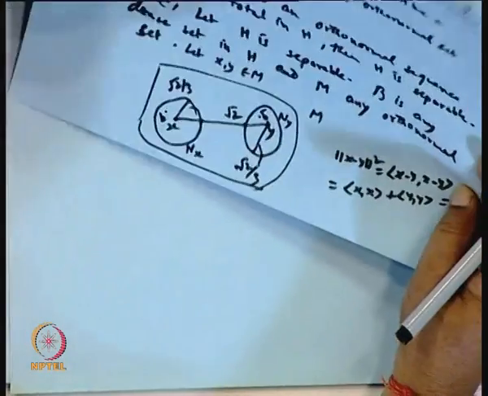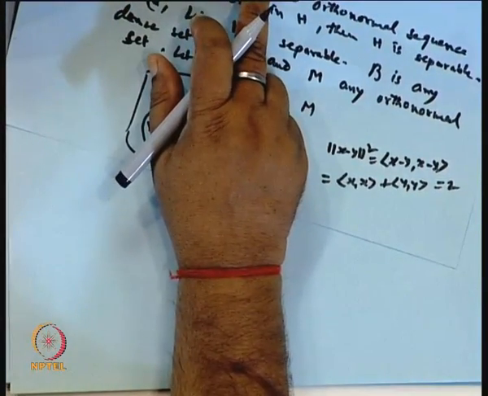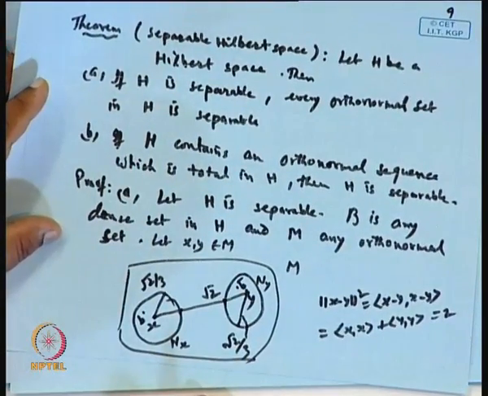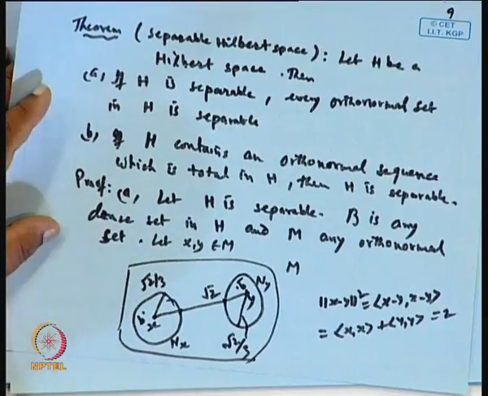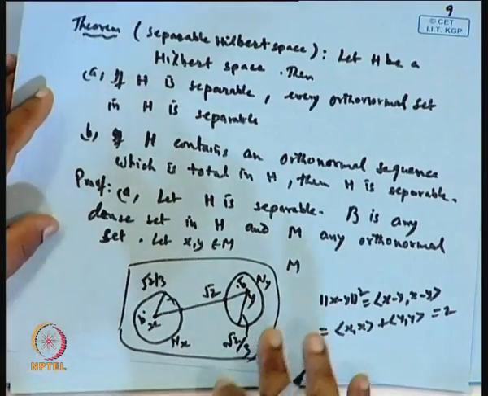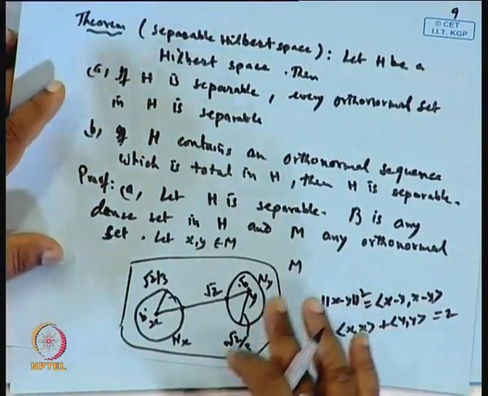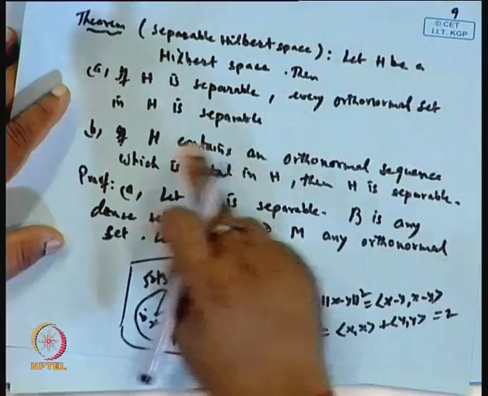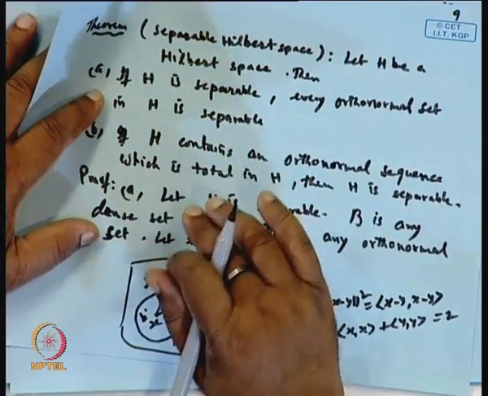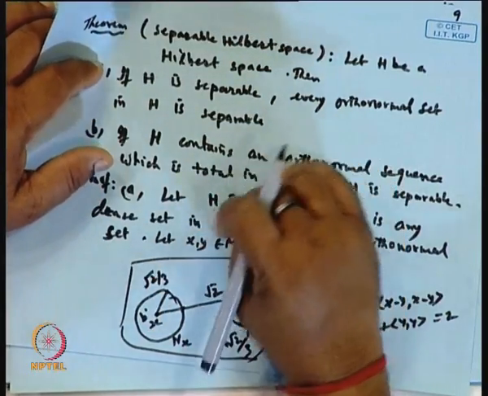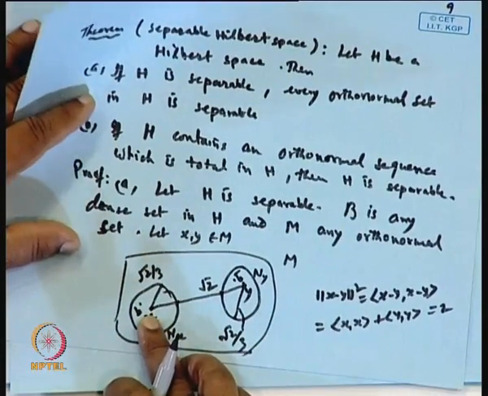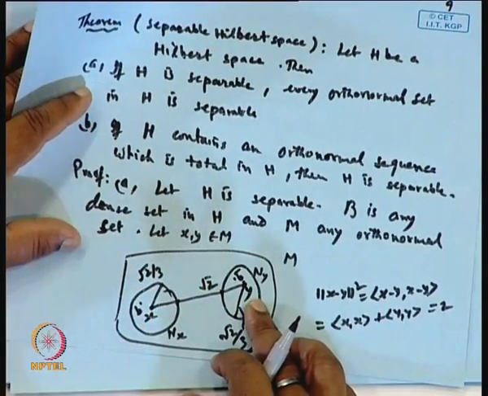Now what we want to show is that H is separable. So it must have a countable subset which is dense in H. So we are assuming by contradiction. Suppose it is not separable. It means the orthonormal set M is an uncountable set. So if M is uncountable, then we can find points in the neighborhood of this as well as in the neighborhood of this.